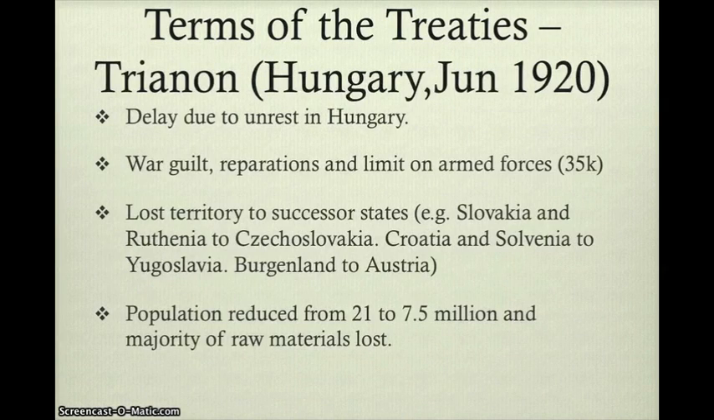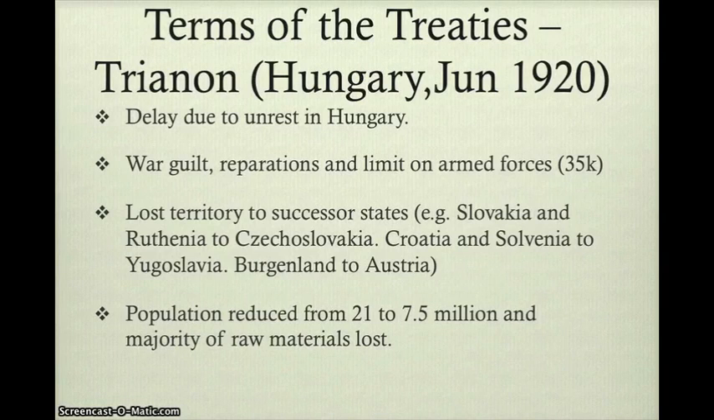The treaty with Hungary was concluded in June 1920. It's called the Treaty of Trianon, and it was delayed due to internal unrest in Hungary. For example, there was an attempted communist coup which was suppressed by some war generals. Anyway, they were to accept war guilt and thus pay huge reparations. And as we've seen earlier, they also were to limit the armed forces. So they were allowed 35,000 men.